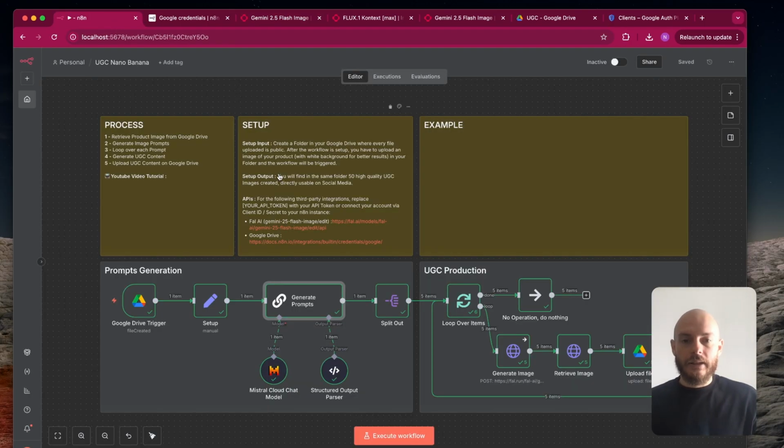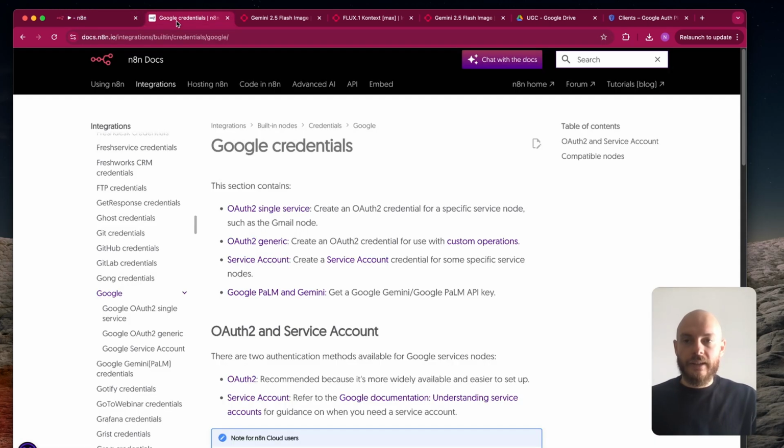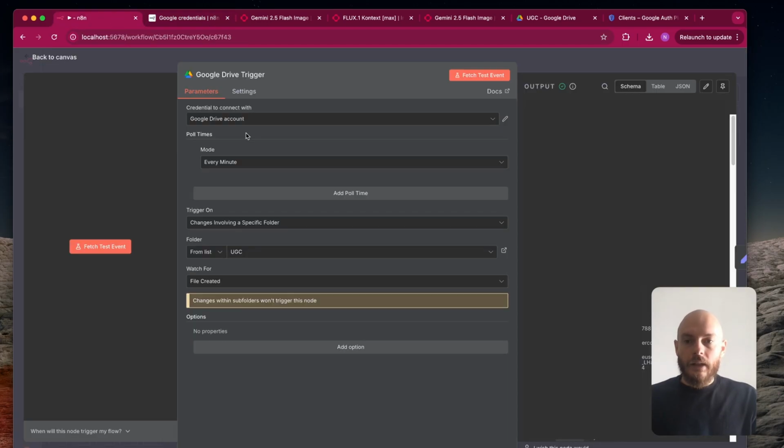So let me go back to n8n. Let's see node by node how this is working. The first node is a Google Drive trigger. So you have to connect your account. You can find the n8n documentation to understand how to connect it. You can run it every minute, every hour or day, doesn't matter honestly.